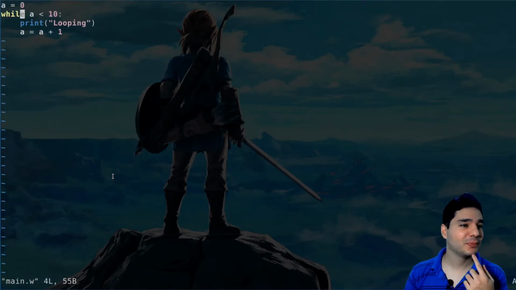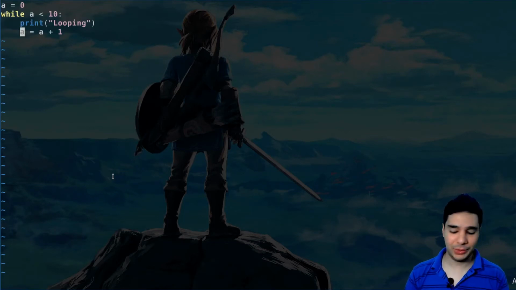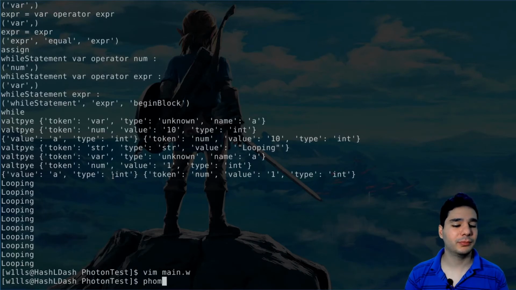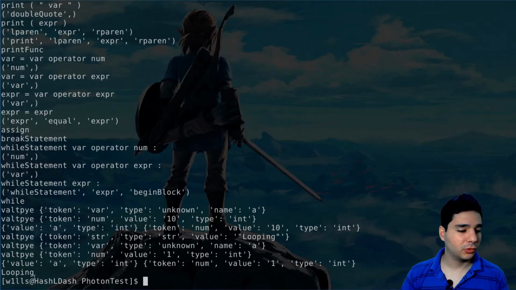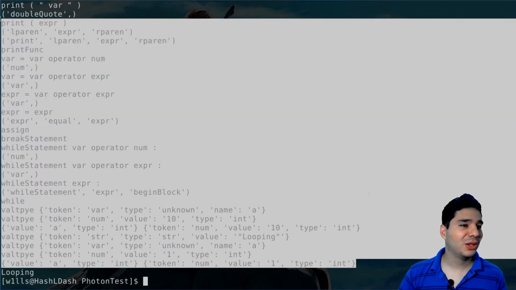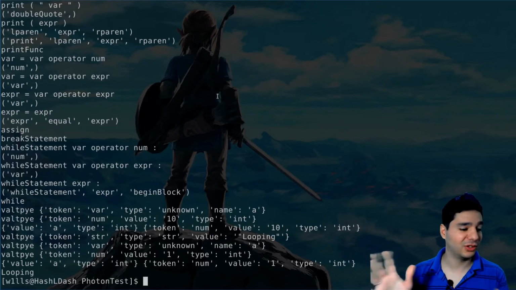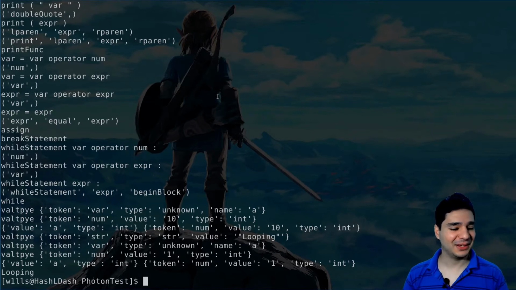And we can do several other things with while. We can break, for example, in the first iteration. So this only has one looping, and all of this garbage here is just debugging, because there's a lot of bugs in the code.